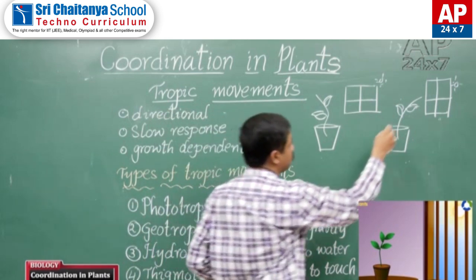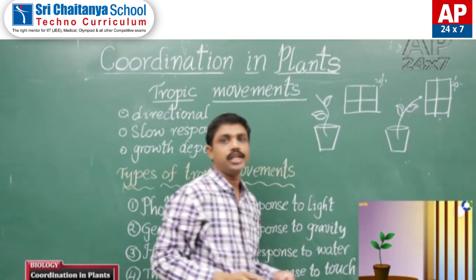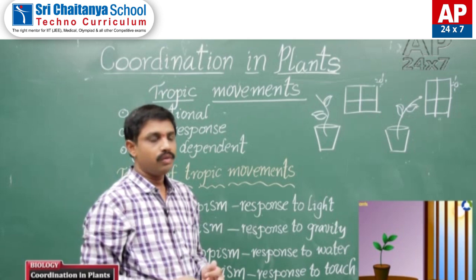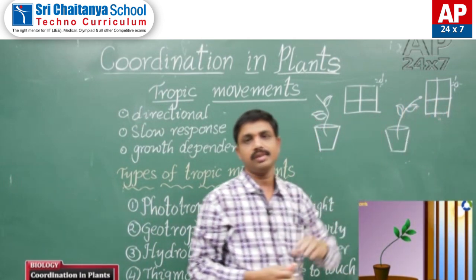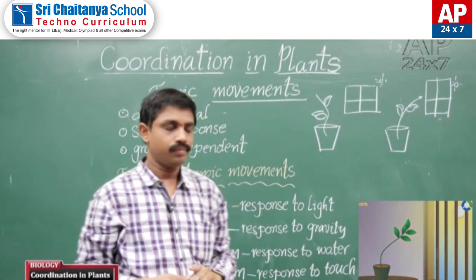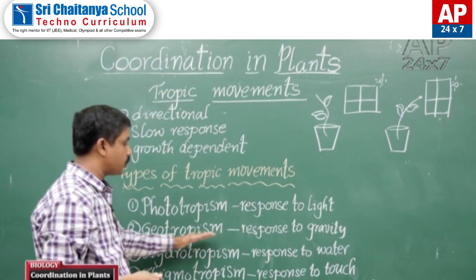The responsible factor is auxins. Auxins are present at the tip of the shoot. That is phototropism.